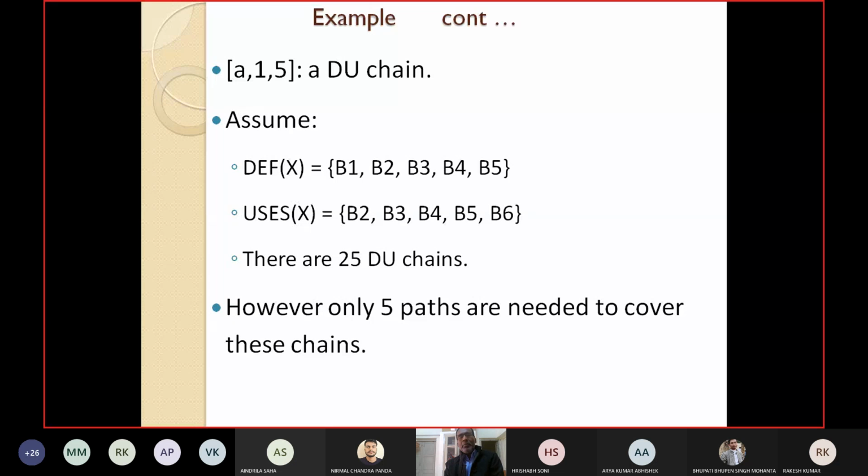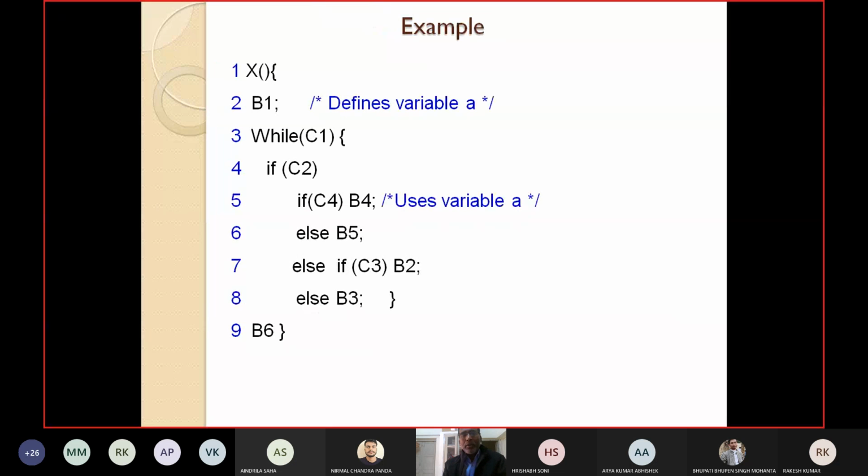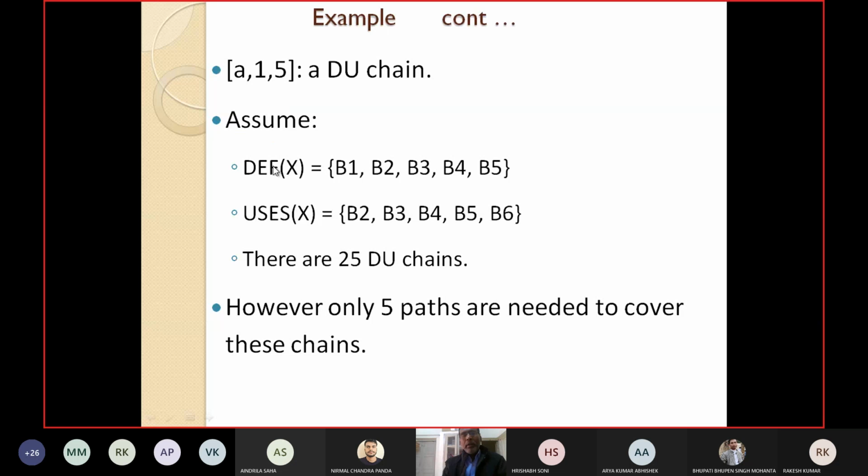For A, we have seen one DU chain, A15. Similarly, if X is defined at B1, B2, B3, B4, B5, and X is used at B2, B3, B4, B5, B6, you see, X is defined at 5 statements and X is also used at 5 statements.